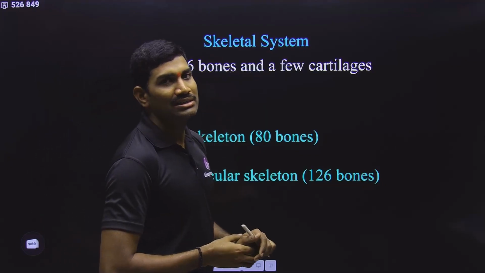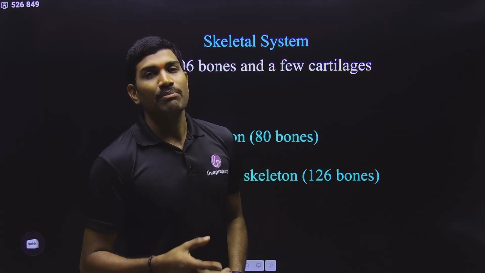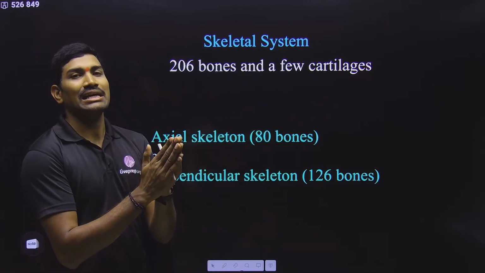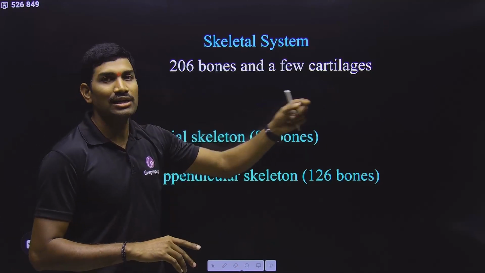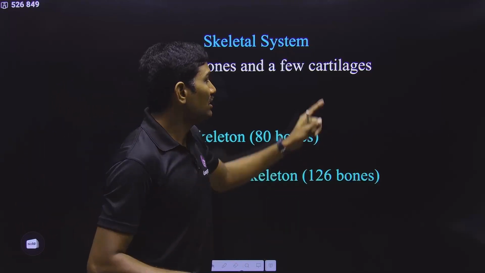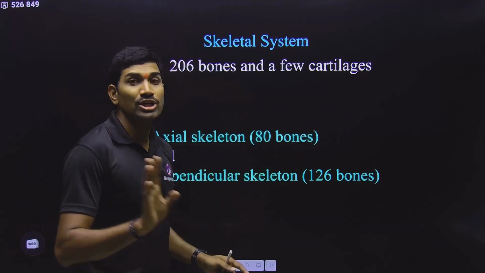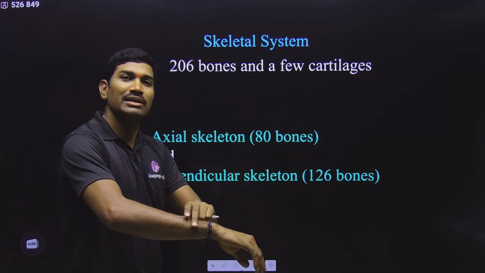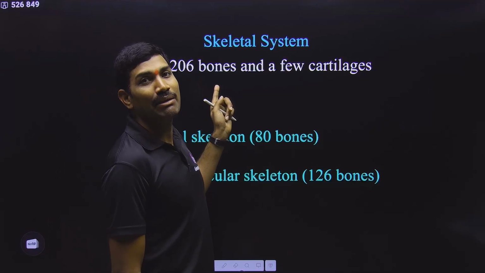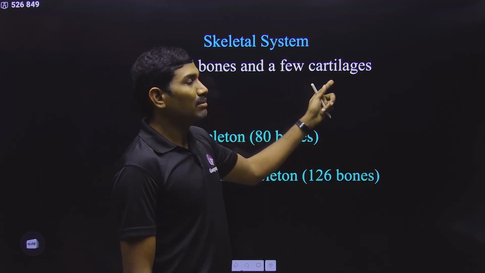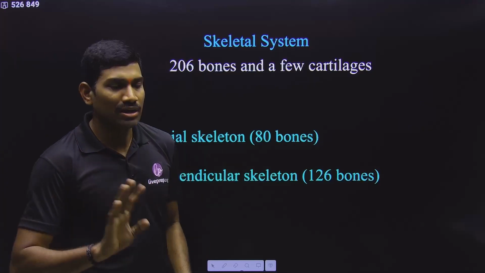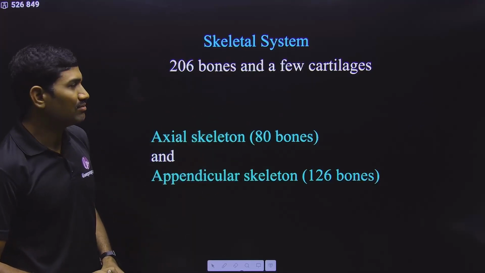But in the case of cartilage, it has chondroitin salts. Because of these chondroitin salts, though it is strong, it can still be pliable. So you can bend cartilage, and it will not break that easily. That's why it is pliable. But bone is not pliable. You cannot bend it; if you try to bend it, it will break directly. So bone is non-pliable, but cartilage is pliable, meaning able to bend. Okay, this is some basic information that we need to understand.